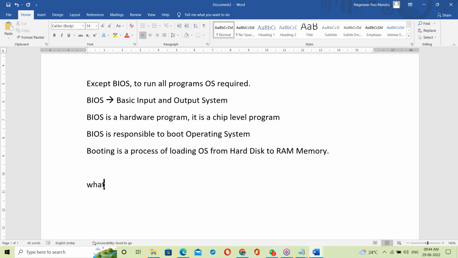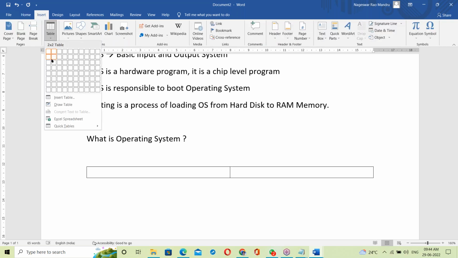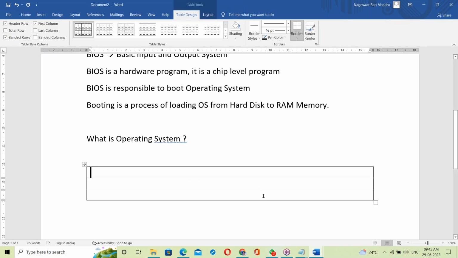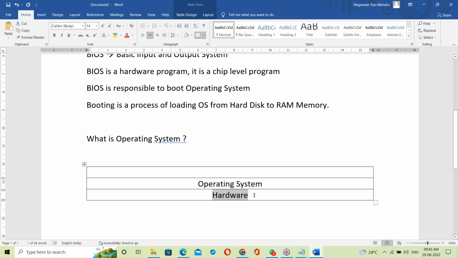Yes, let us see about OS. What is an operating system? What is OS? See, suppose this is a computer. In the computer there is hardware. On top of the hardware there is an operating system. On top of the OS, all the programs will be running.